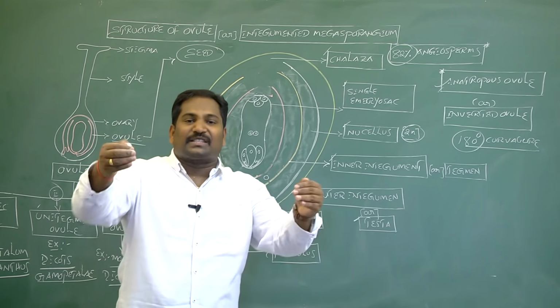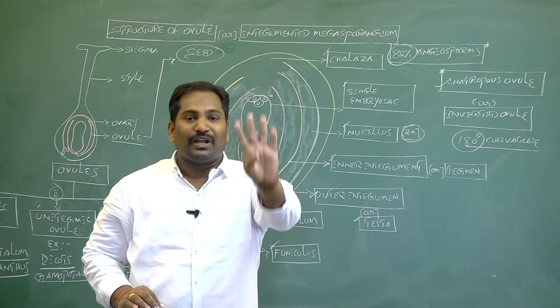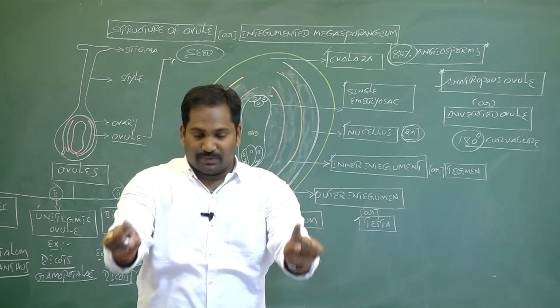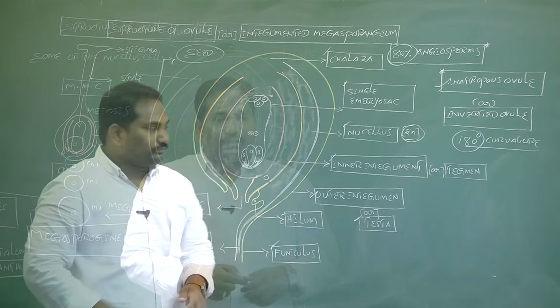This diploid megaspore mother cell undergoes meiosis to form 4 haploid megaspores. This phenomenon is called megasporogenesis.